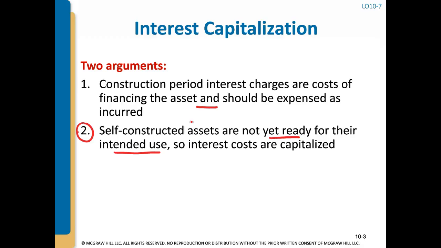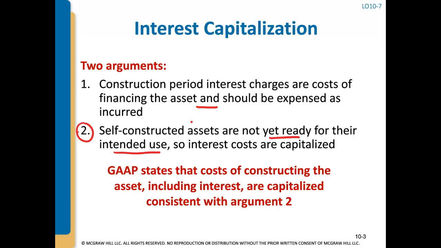Self-constructed assets have to be built, so they're not ready for use. And so US GAAP says that the interest costs incurred on loans specifically taken out due to the self-construction are capitalized into the cost of the asset. Then, once those assets are ready to be used, the total cost will be depreciated. And that's how eventually those interest costs flow into the income statement.